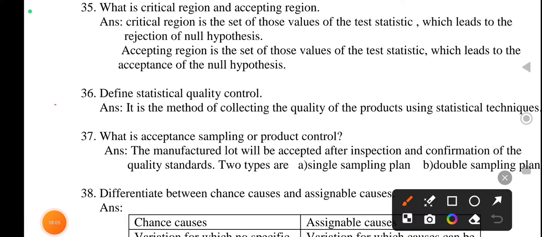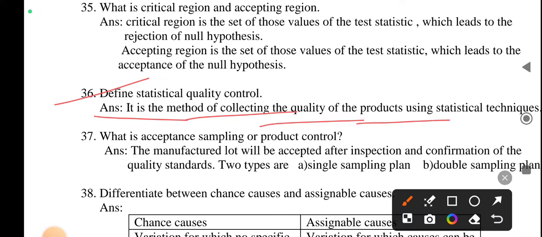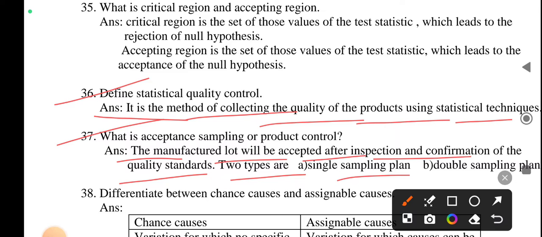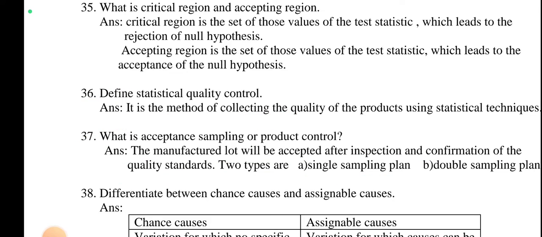Next, define statistical quality control. It is the method of controlling the quality of the products using statistical techniques. What is acceptance sampling for product control? The manufactured lot will be accepted after inspection for conformation of the quality standards. Two types are single sampling plan and double sampling plan.